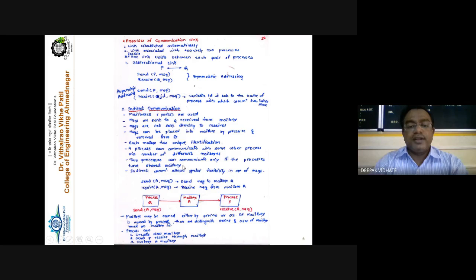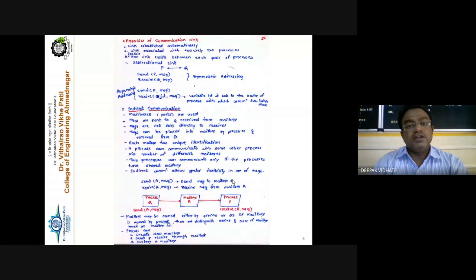This mailbox is actually your shared resource, shared between the sender and the receiver, or the producer and the consumer, the buffer. So these are the two ways of communication for IPC: direct communication and indirect communication.